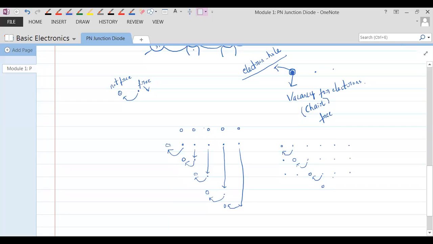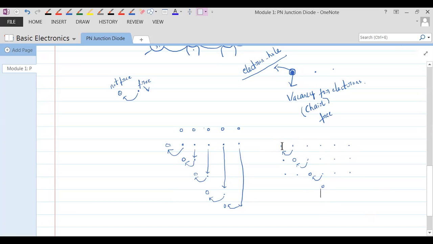Because of that electron movement, when the electron moves from one place to the other, the place which it is leaving is a hole. The place which it goes and sits in is again a hole, but that's a combination of hole and electron. Understand that? So this is what is happening. Electron is moving in one direction, which means it seems like the holes are moving in the opposite direction. It just seems like. There is a difference between saying it moves and it seems like moving. I say the electron is moving from one place to another because there is a vacancy.